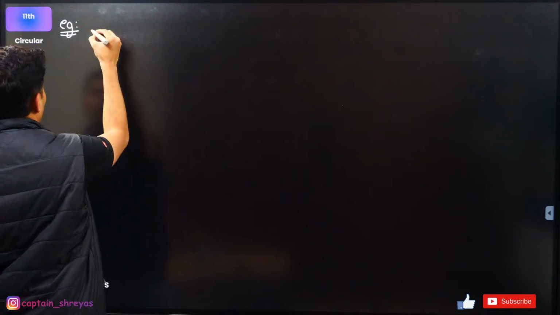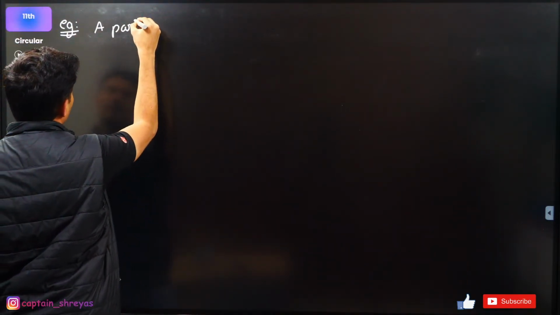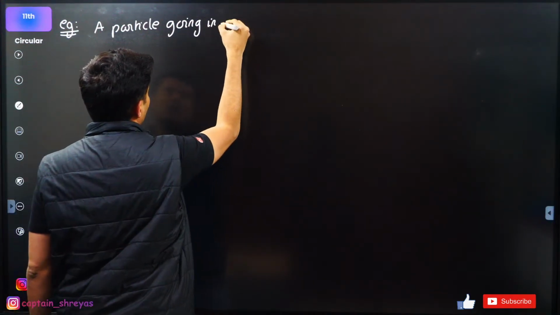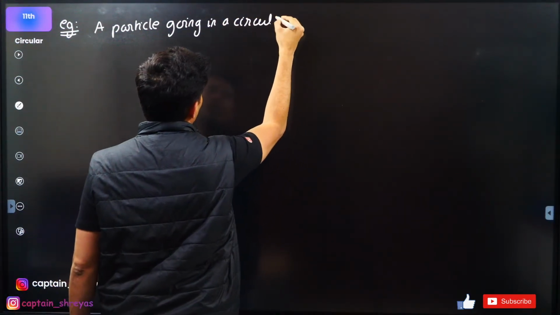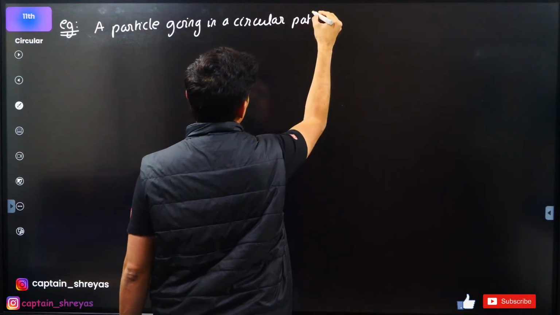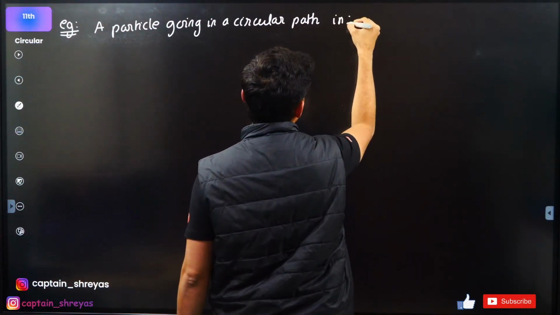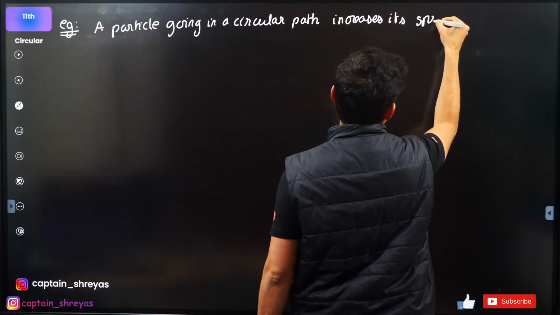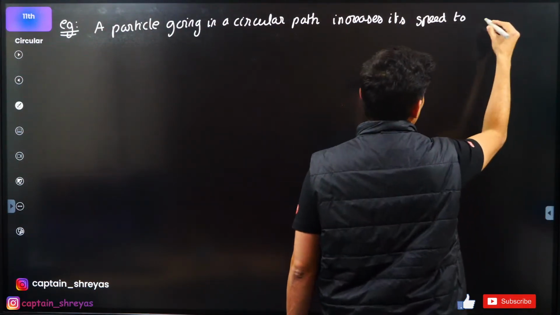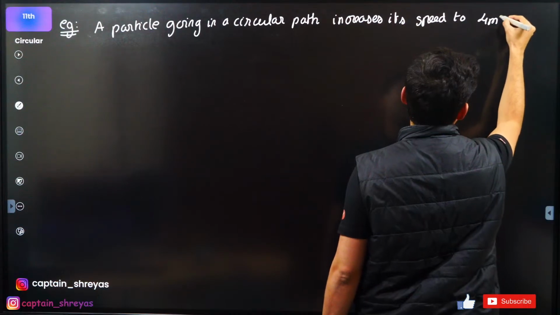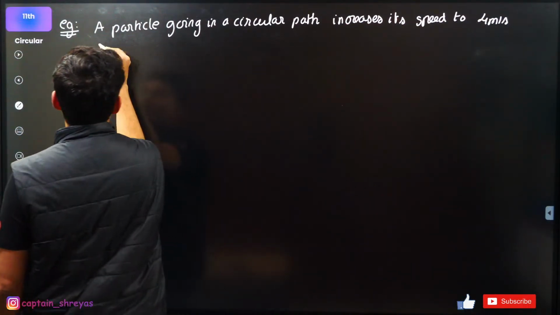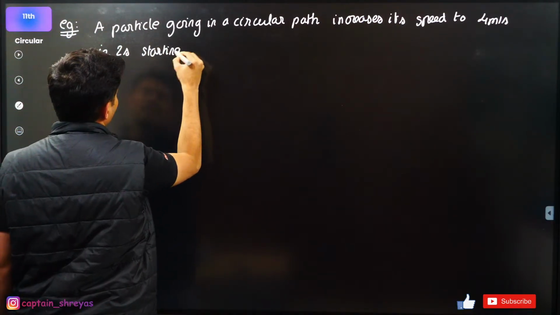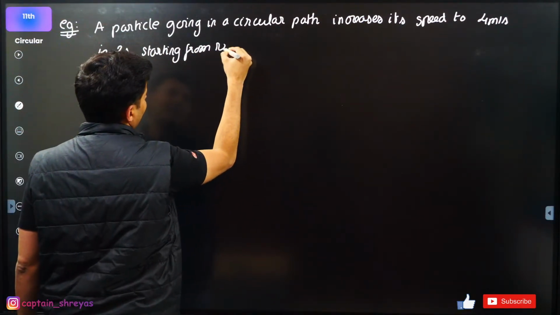It says a particle going in a circular path increases its speed to, let's say, 4 meters per second in 2 seconds starting from rest.